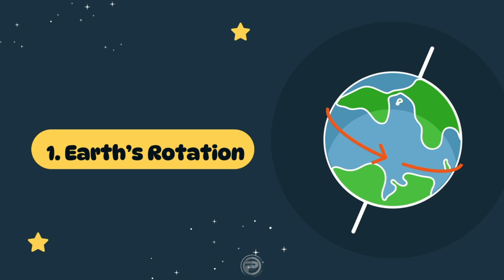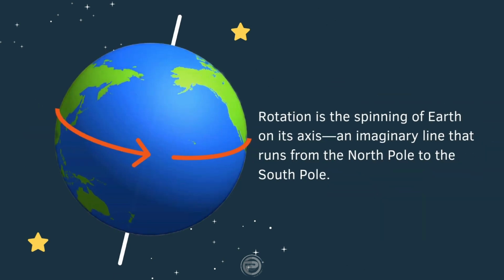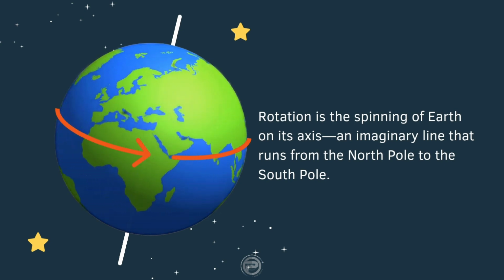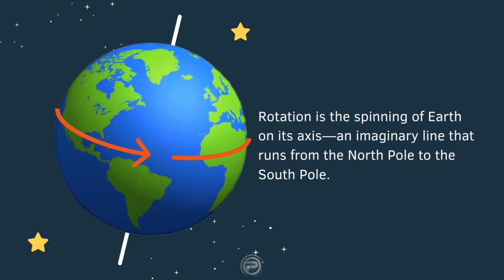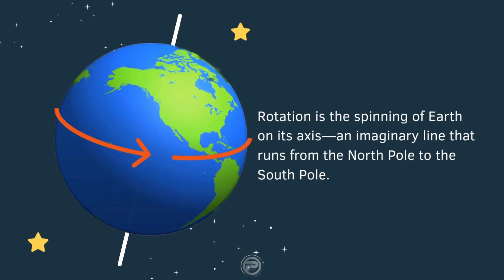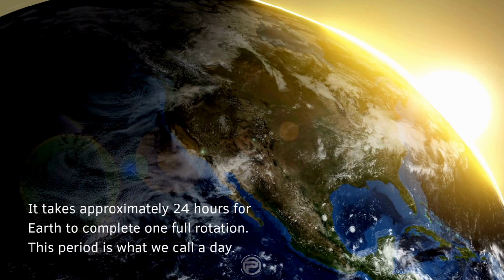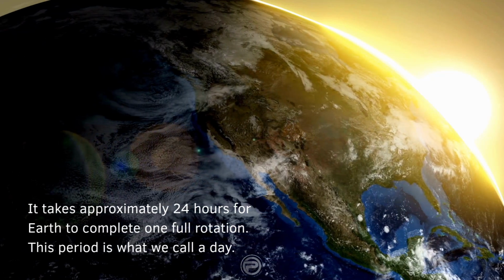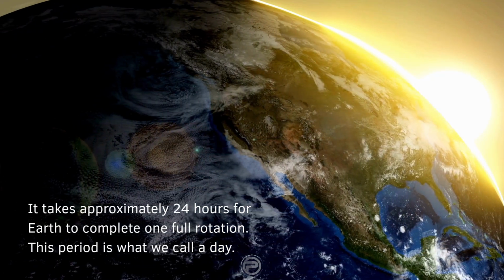Segment 1. Earth's rotation. Rotation is the spinning of Earth on its axis, an imaginary line that runs from the North Pole to the South Pole. It takes approximately 24 hours for Earth to complete one full rotation. This period is what we call a day.